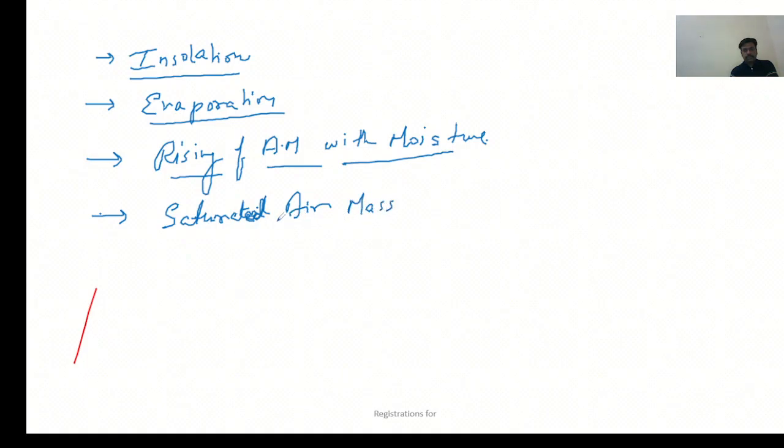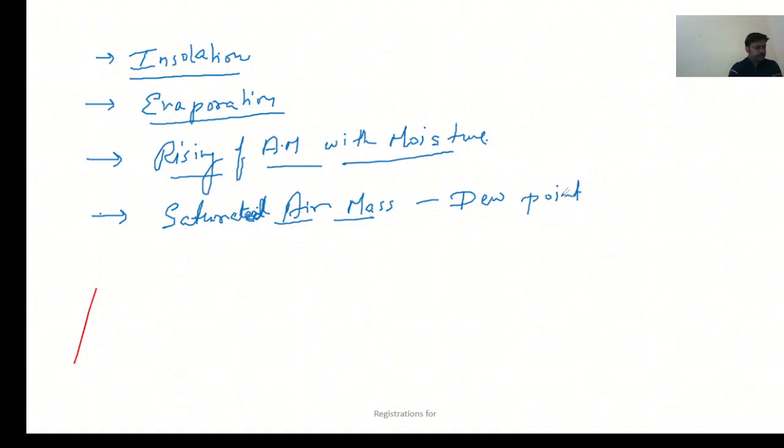Saturated air mass. Okay, so insolation, evaporation, rising of air mass with moisture, and then saturated air mass. This is about the fourth step where the air mass has been saturated, and the temperature at which the air mass is saturating is known as dew point.